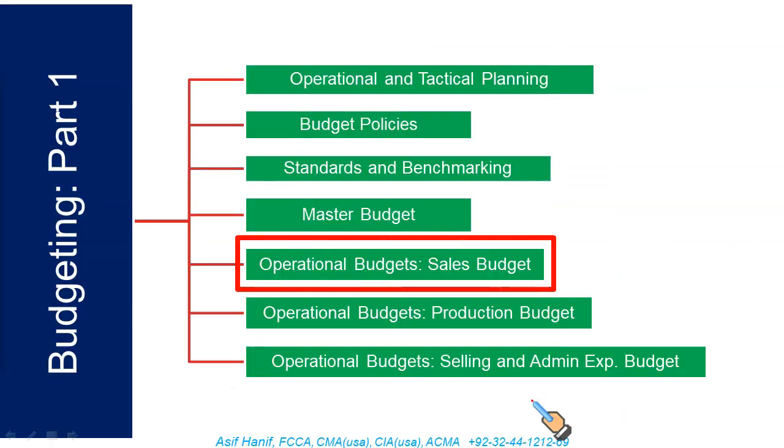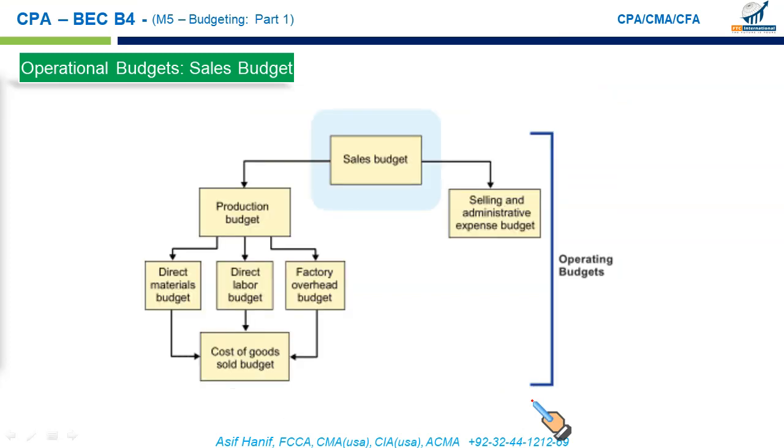Next, we have the sales budget. It's one of the operational budgets, and it's the starting point of our different types of budgeting setup. The sales budget is based upon the sales forecast, and that provides input to the production budget. Remember, you cannot set up your production, material, and labor budgets unless you first have the sales budget with you. The sales budget is the starting point, right? The sales budget is the input to your production budget. The sales budget is the input to your selling and administrative expense budget.